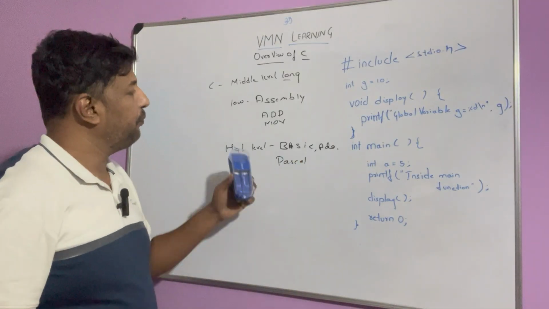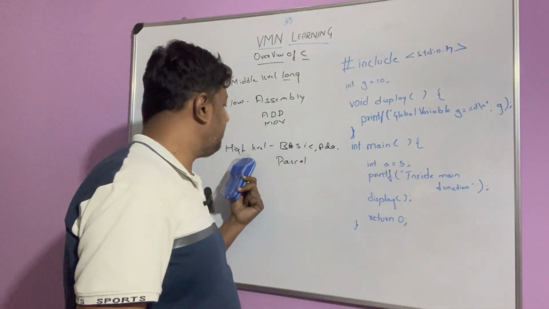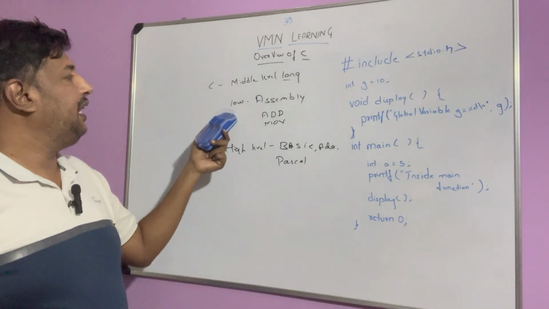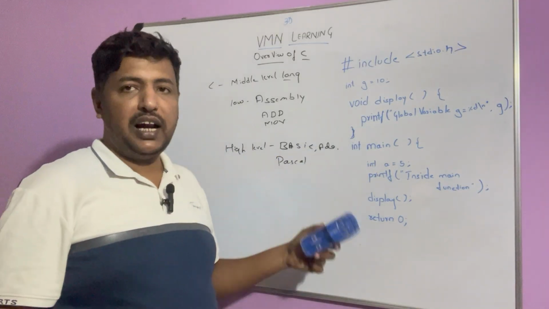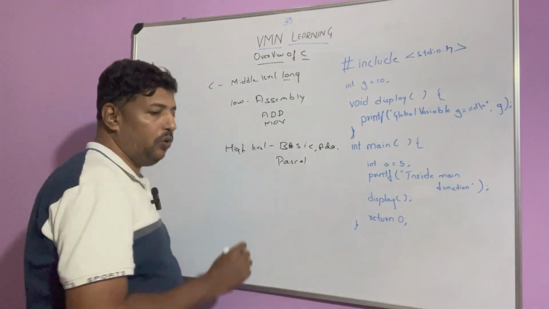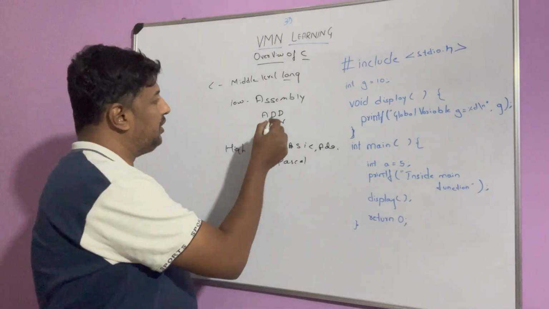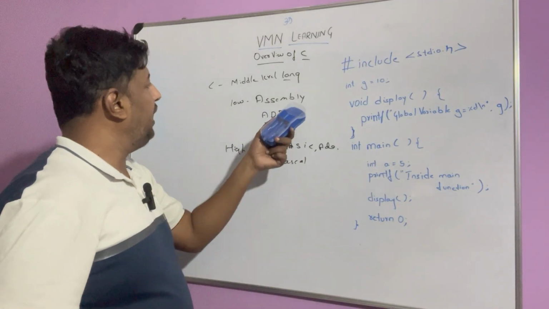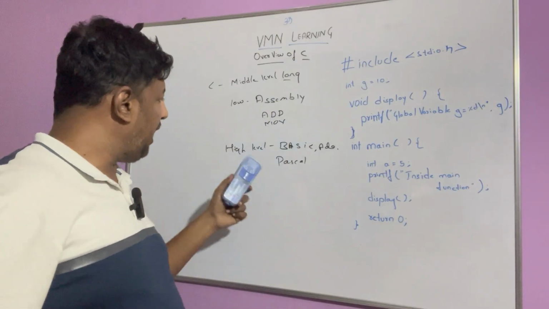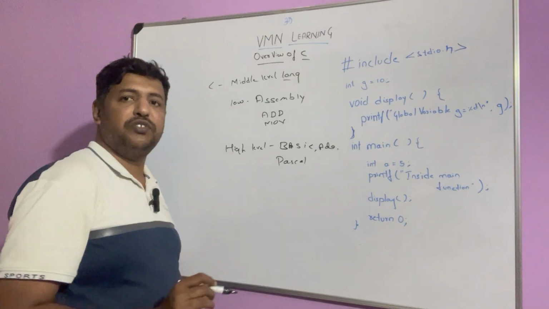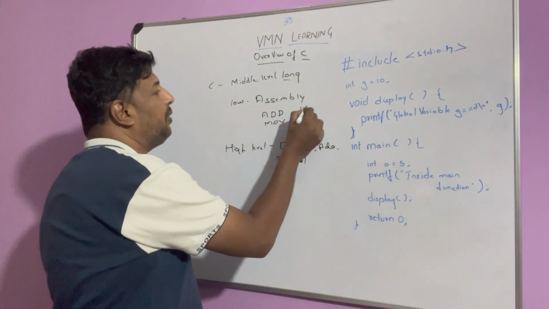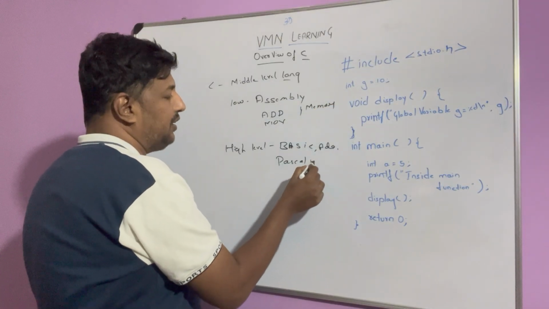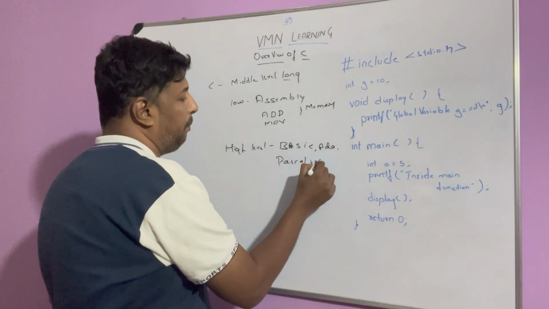So what is the major difference between high level and low level languages? High level languages define data types. Even low level languages have data types, but it is integers and so on. Here also data types are there. But low level languages are not portable, but high level languages are portable. And the major difference is that low level languages can do operations on memory, but high level languages don't operate on memory.